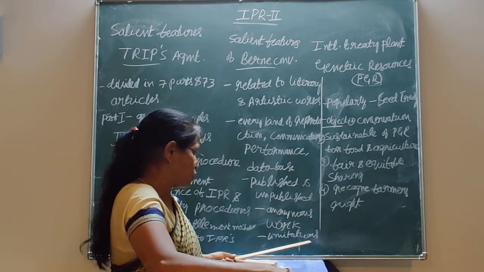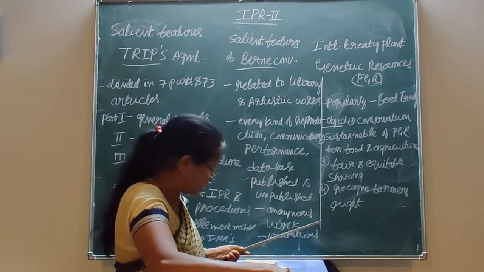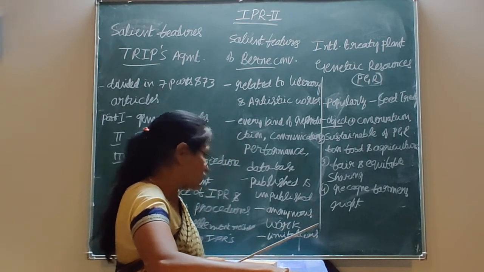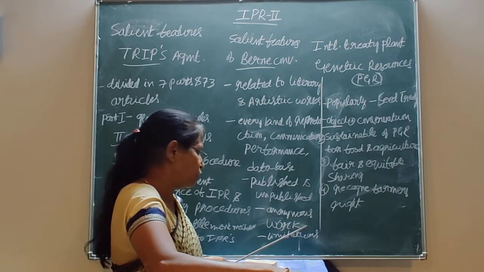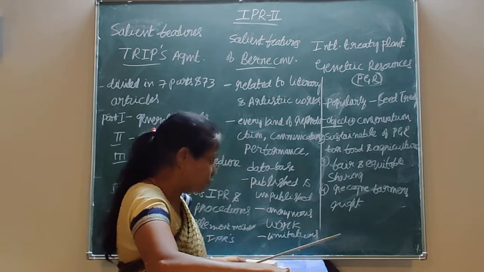Then anonymous work. For example, in anonymous work, if the person cannot be traced out, or if the person is dead, in such cases the works will be given to any person who is interested, subject to royalty.